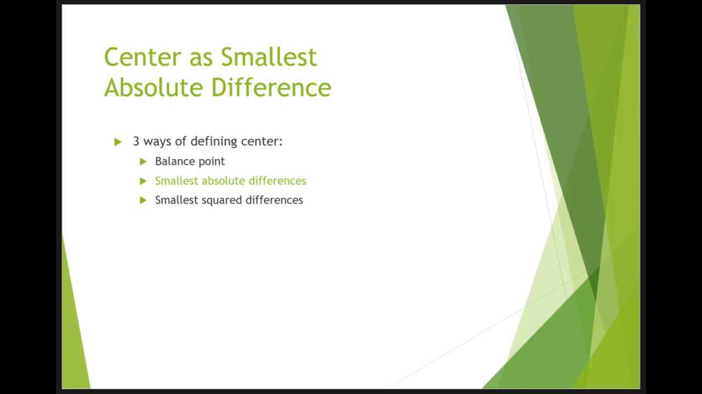We're now in a position to define a second way of measuring central tendency, this time in terms of absolute differences. Specifically, according to our second definition, the center of a distribution is the number for which the sum of the absolute differences is smallest. As we just saw, the sum of the absolute differences from 10 is 28, and the sum of the absolute differences from 5 is 21.